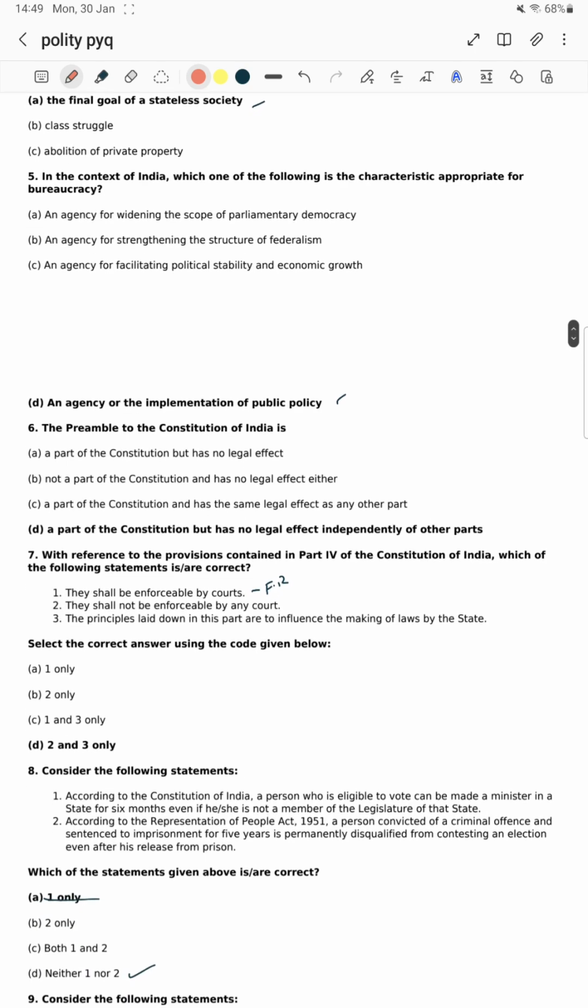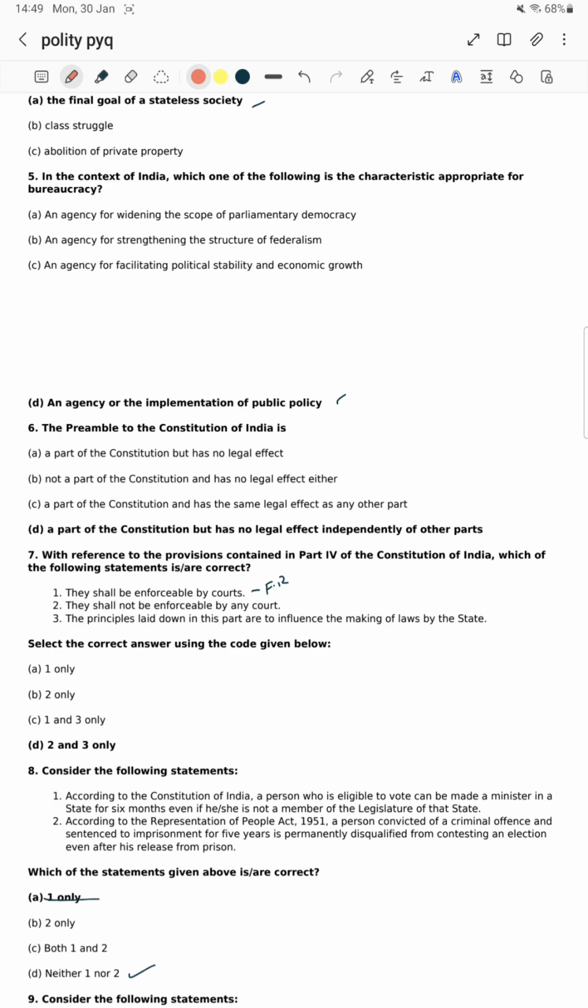Next, the preamble. Okay, here they ask about the preamble. 2021 also asked the preamble. In 2022 they didn't ask it. There might be a chance of this year again asking the preamble. Okay, this is a definite topic which is going to be asked.